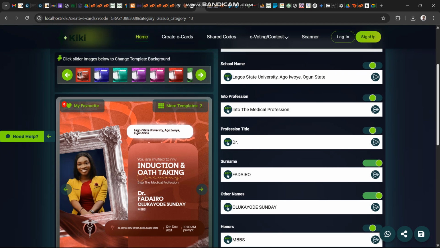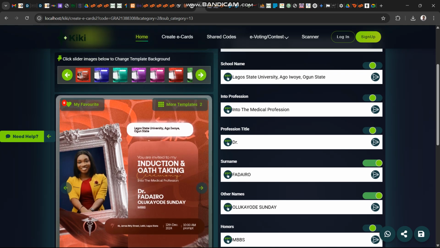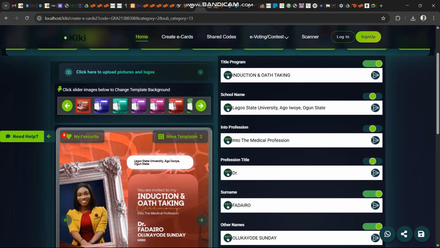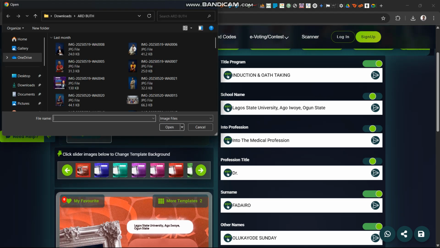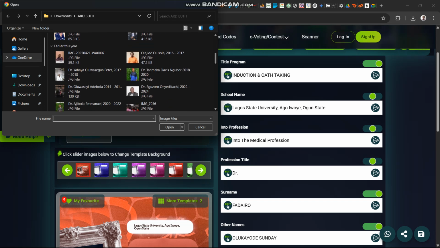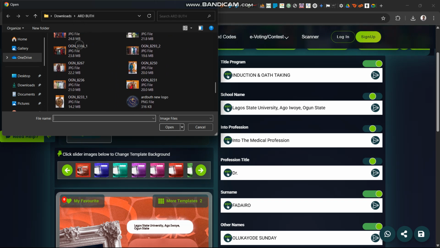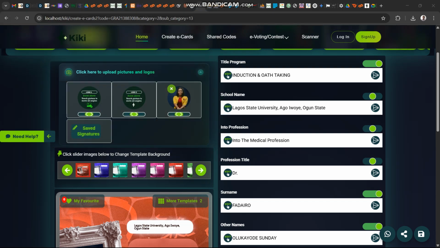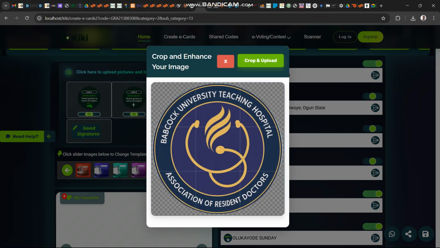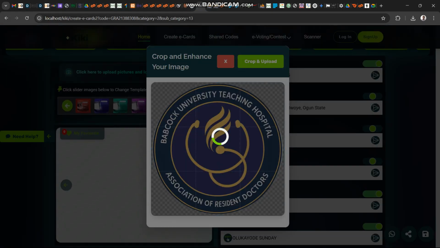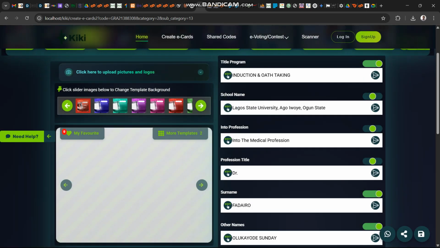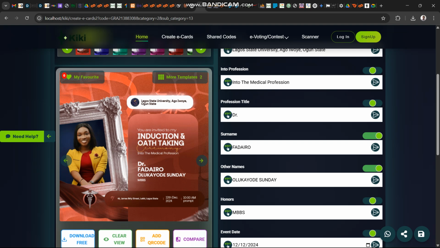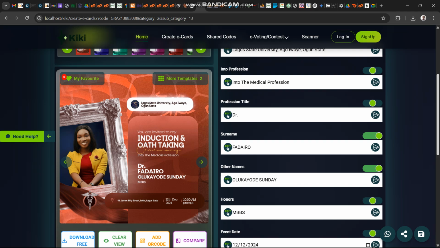If I also have a logo, let's say the logo of the school that I want to put there, I will go back here and upload the logo. So let's assume I have a logo here that I want to use. Okay, I have one I can use. I'll just click on this logo, and here we are. The logo automatically displays there too. I'm not typing anything, I'm not doing anything. The only thing is just to click.